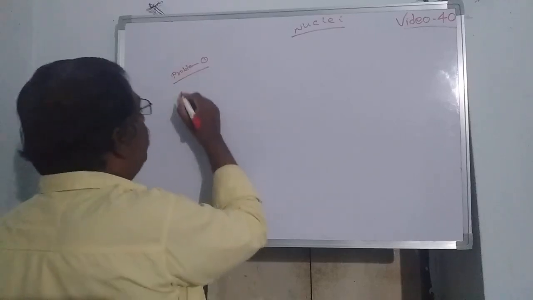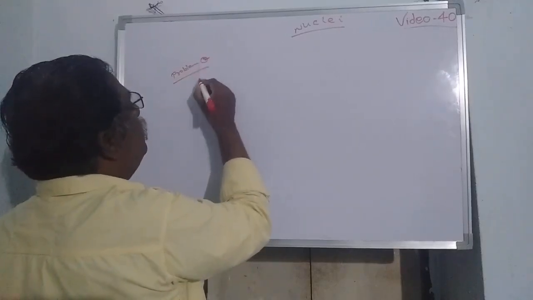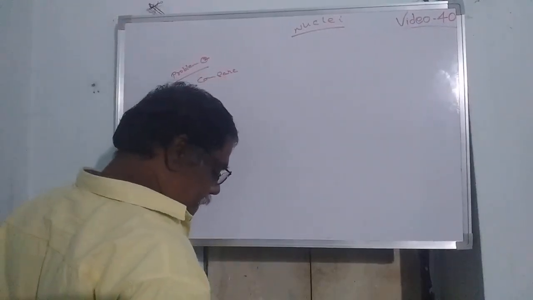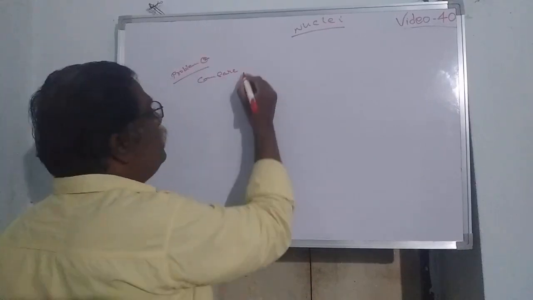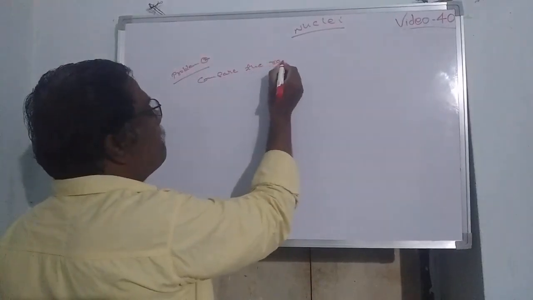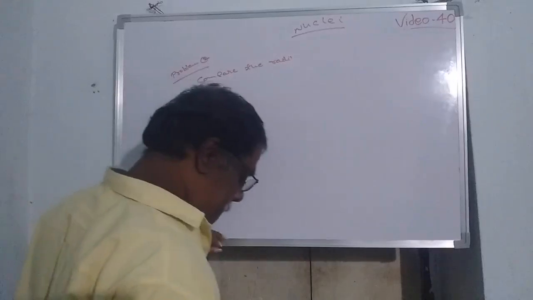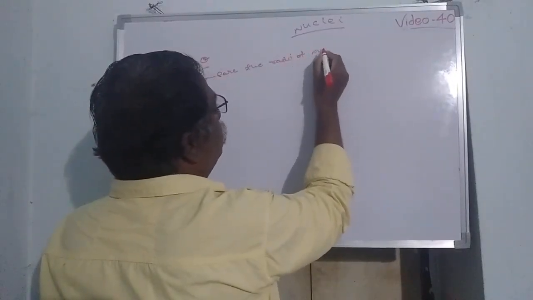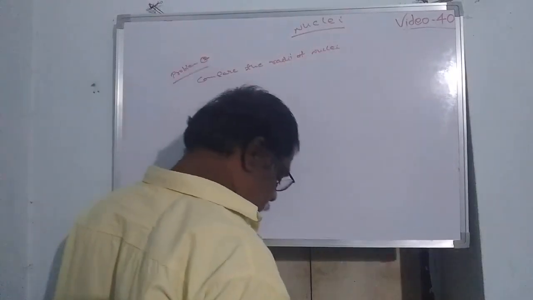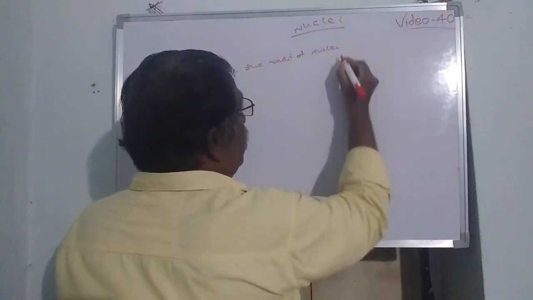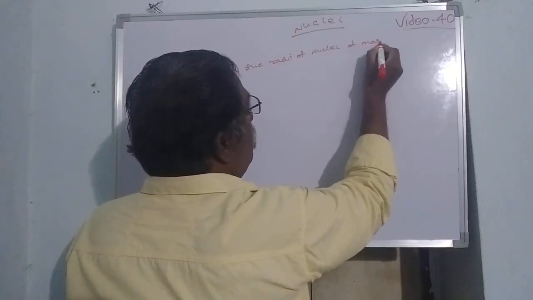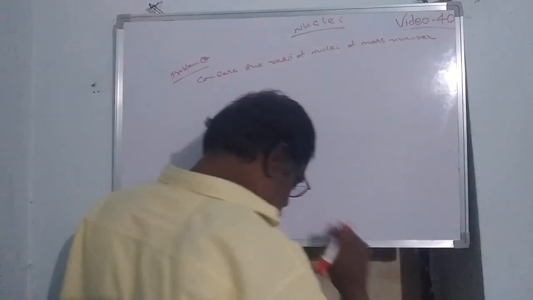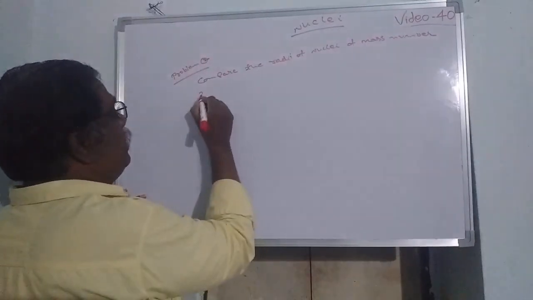Next, the second problem: compare the radii of the nuclei of mass number 27 and 64.